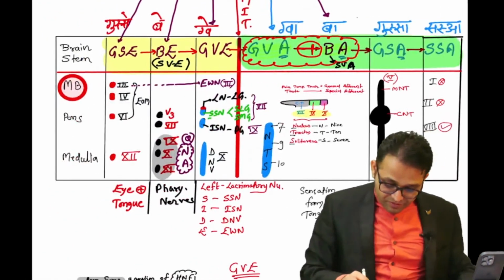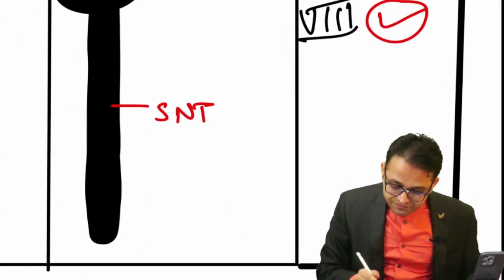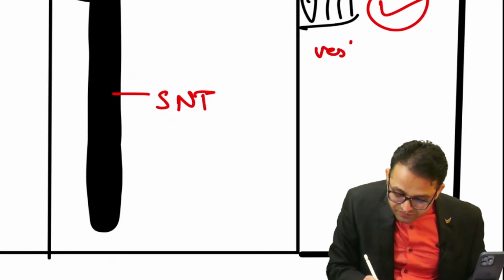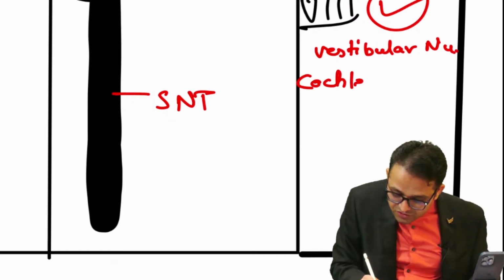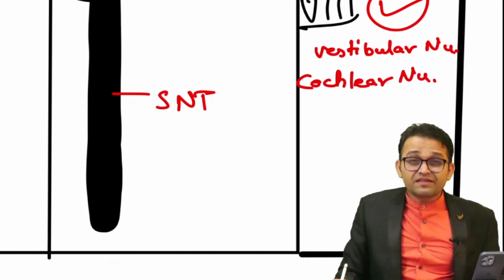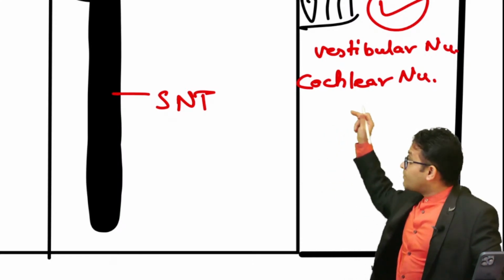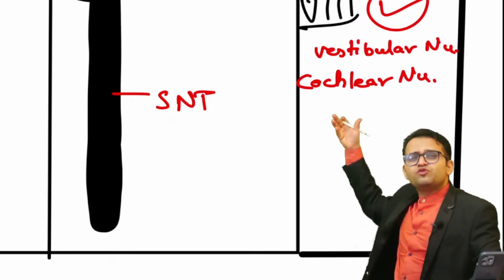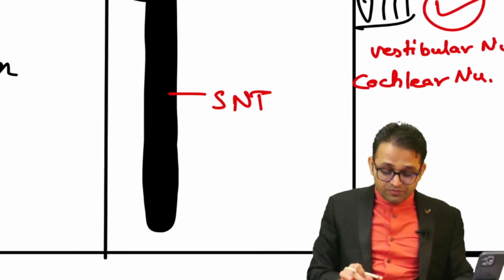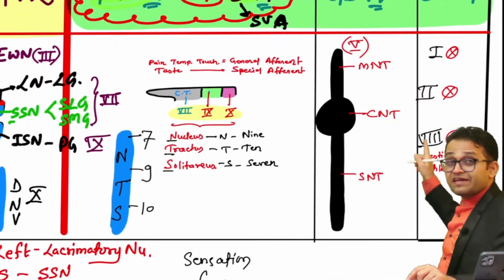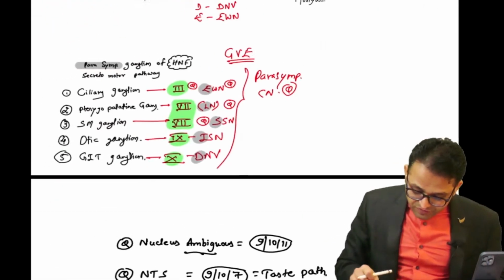So what you have to remember, sir, special somatic afferent: the vestibular nucleus as well as the cochlear nucleus. There are different nuclei which you learn in your ENT Dhingra: the dorsal cochlear nucleus, ventral cochlear nucleus, vestibular nucleus. They also have different parts. It is located at the pontomedullary junction. So these are the points. Remember, first and second cranial nerves do not have the nucleus, so they will create the problem. Yes, a question will be asked in your exam.